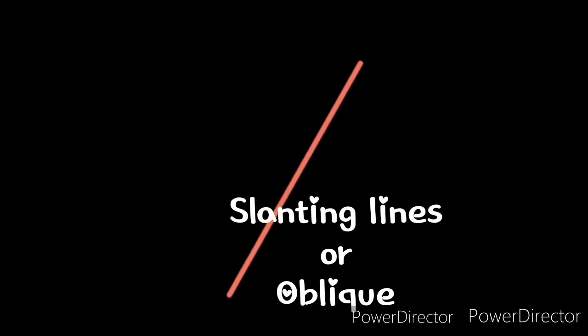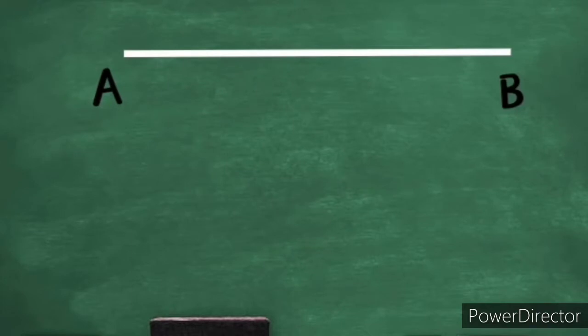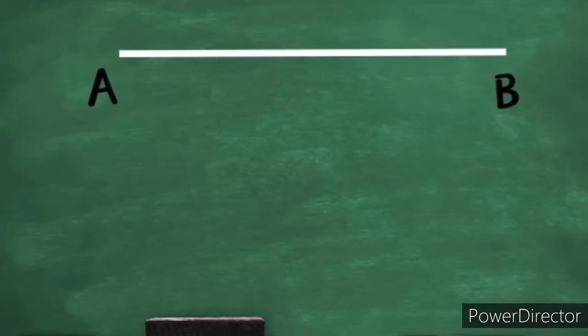So now we are moving to the next one. Can you see the line segment here? See, here are 2 points. What are they? I am giving you 5 seconds to identify the points.